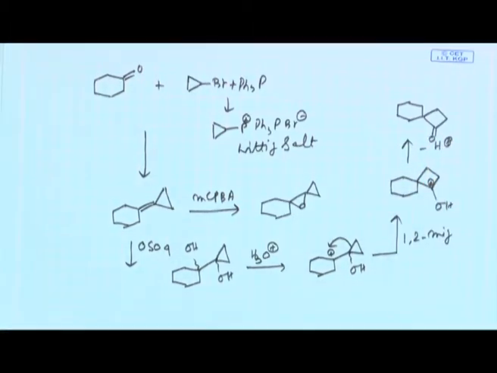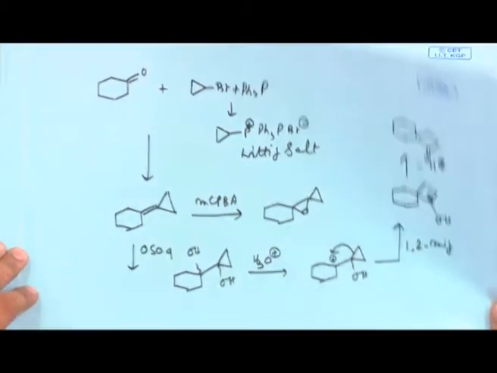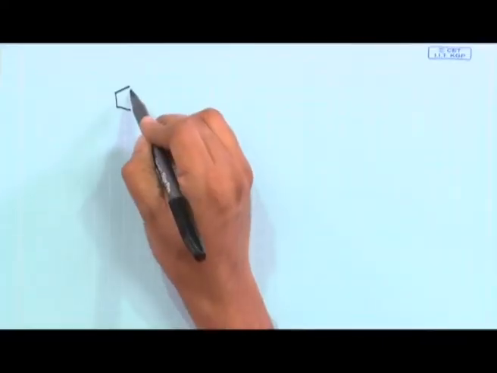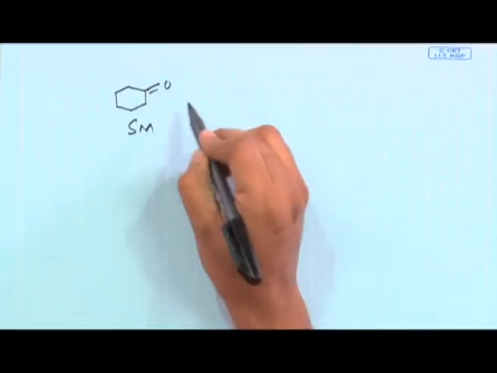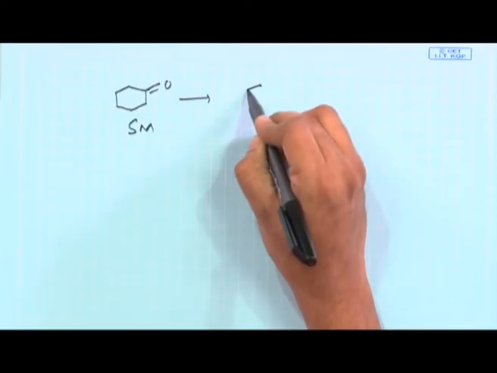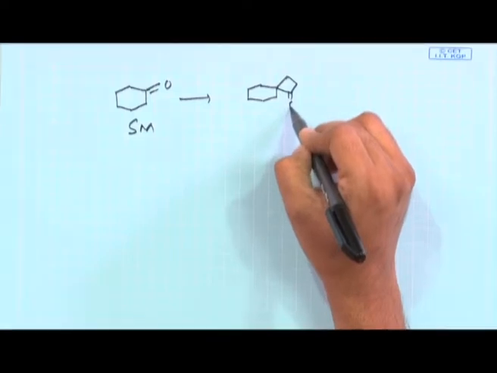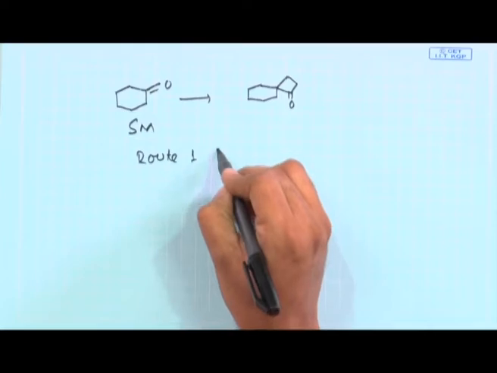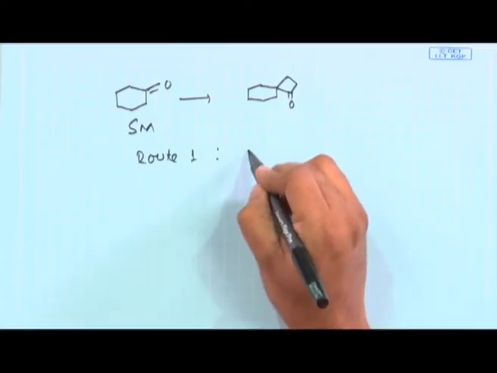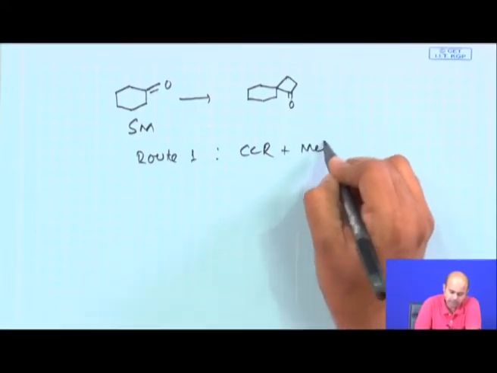Now you check the entire pathway. There are independent routes we have explained. Just to recapitulate the whole thing: we have a starting material, and the product which was desired is something like this. Route 1 we have talked about: Corey-Chaykovsky reaction plus Meinwald rearrangement.